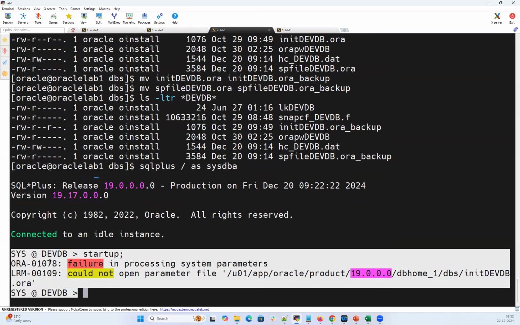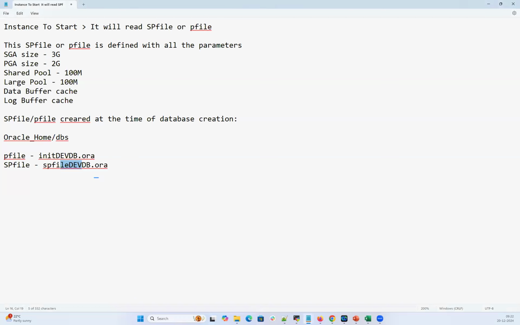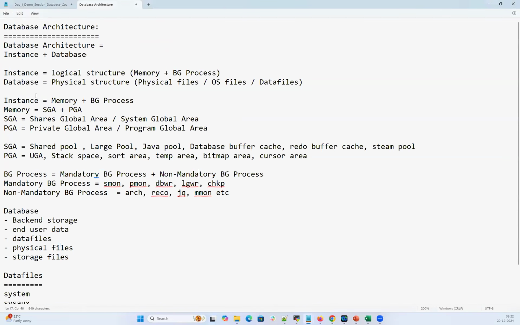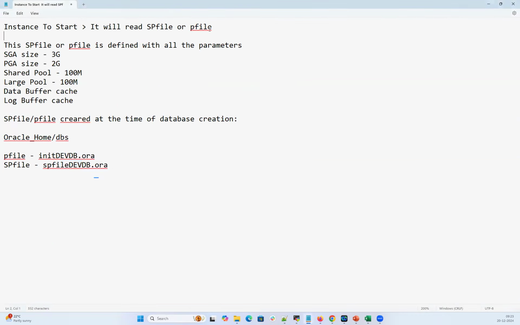So if you don't have the SP file and P file, your instance will never start. If your instance never starts, it never allocates a background process or memory structure. Meaning it never allocates memory, it never starts any background process. If your instance is not started, nobody can access my database. That's the fundamental file, the P file or SP file, needed for my instance to start.